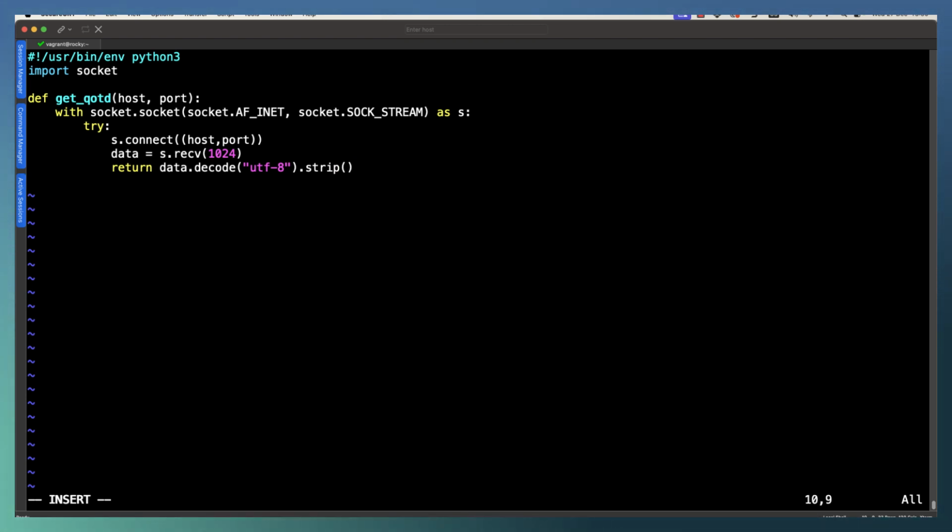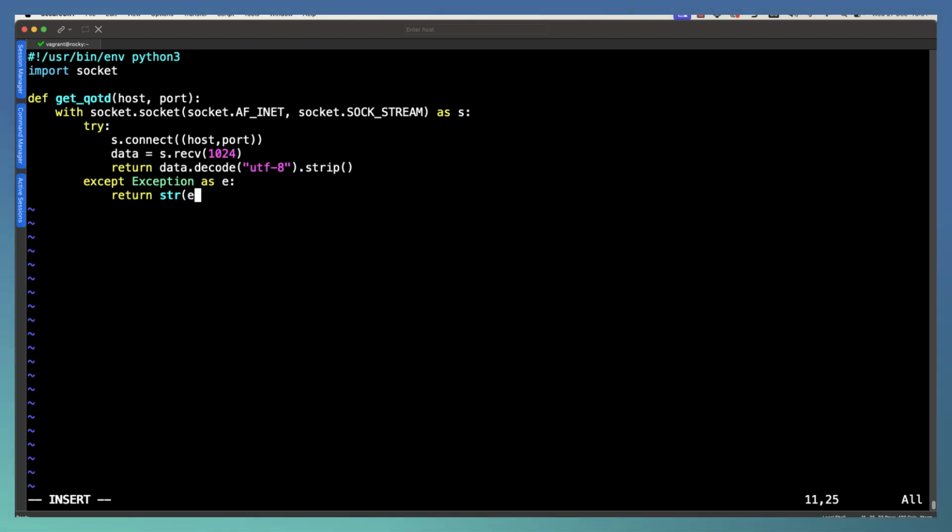Now, if it hasn't worked, we can then go through and pick up the exception. So we can go through and put except, and then call our exception as E. And then from here, we can go through and return the exception converted through to a string. So str, parentheses, and E.